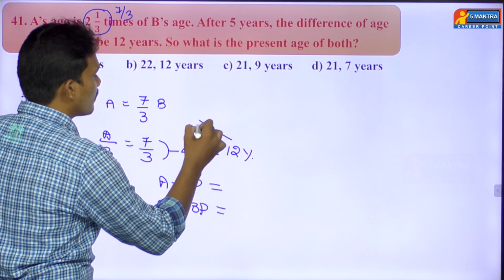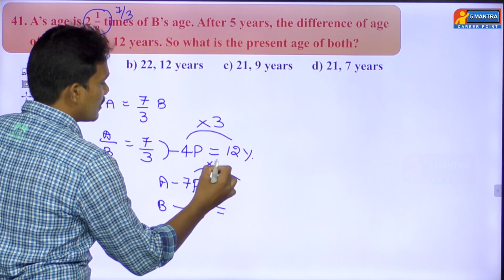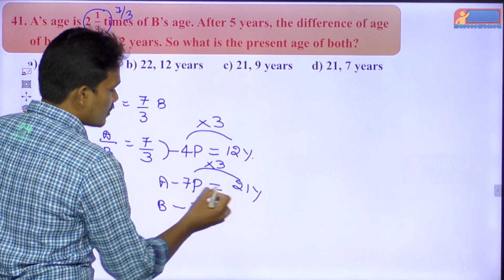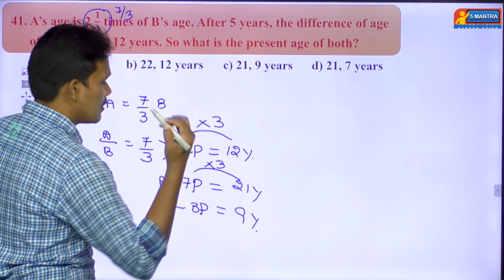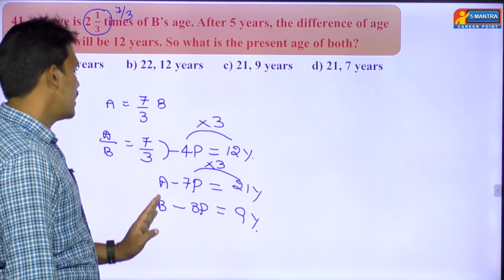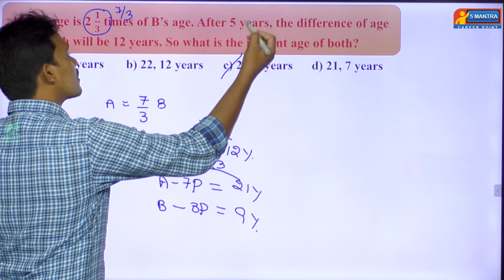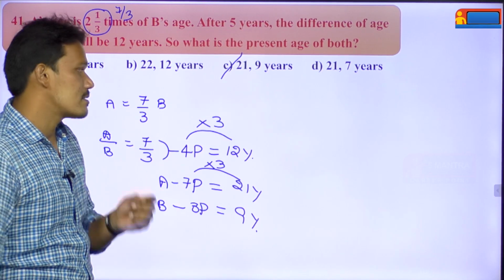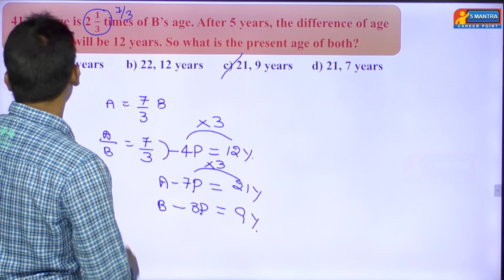So 4 how many times? 4 3s are 12. In the same way, 7 3s are how many years? That is 21 years. So 3 3s are how many years? 9 years. That's all. So A's age is 21, B's age is 9 years. Option C is the right answer. Very simple question. Then we'll go with question number 42.